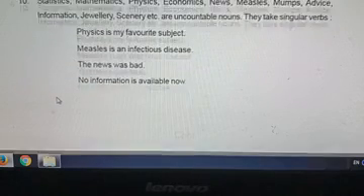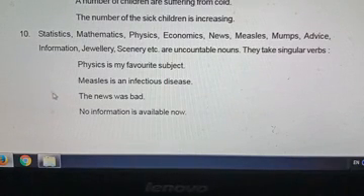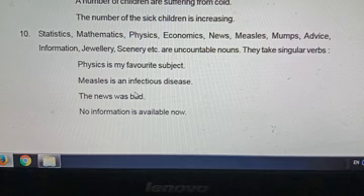Then the last one: statistics, mathematics, physics, economics, mumps, measles, news, advice, information, jewelry, scenery. These are uncountable nouns, and for uncountable nouns, singular agreement is used. Physics is, measles is, the news was, no information is, economics is, statistics is.